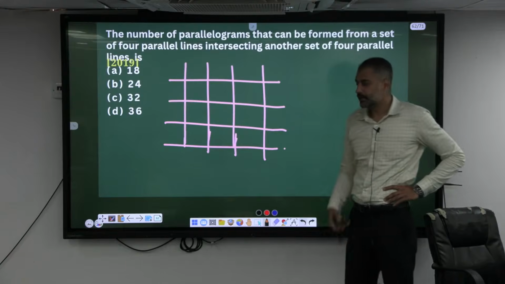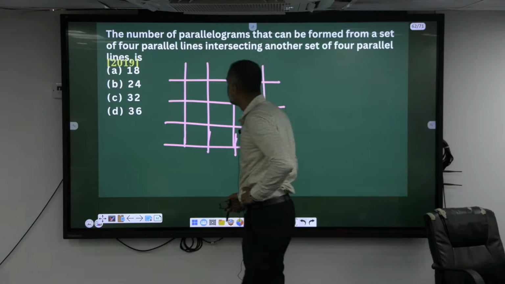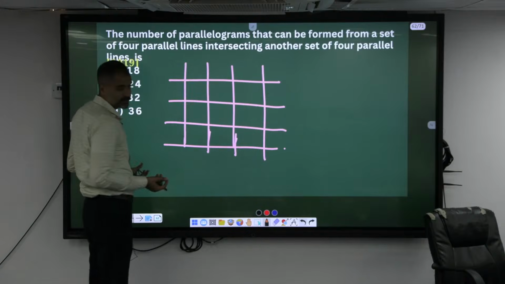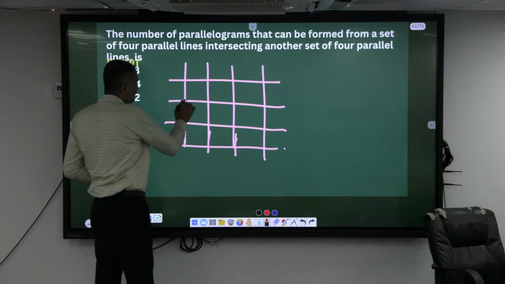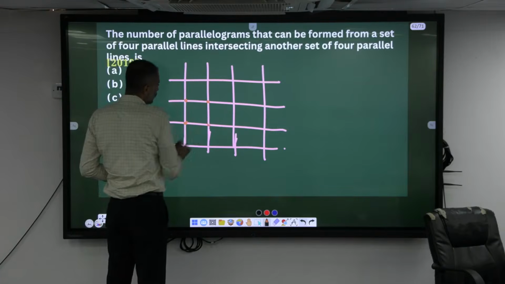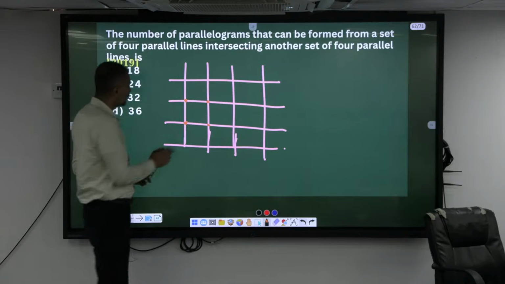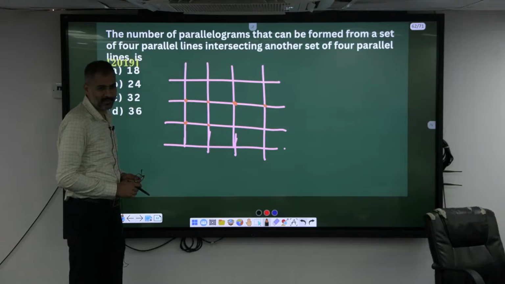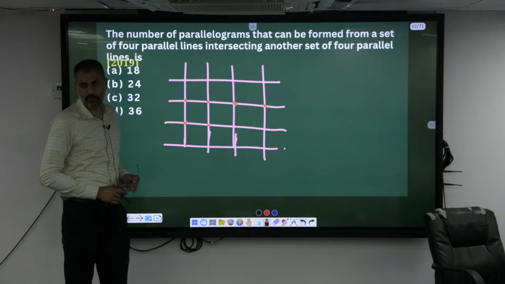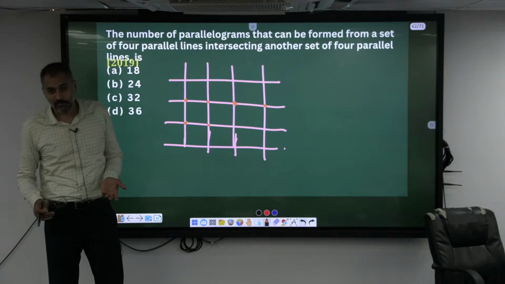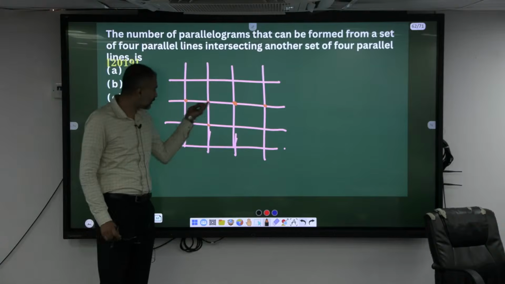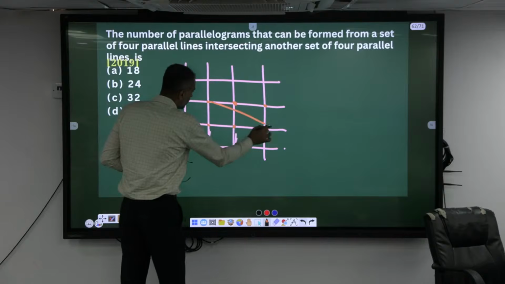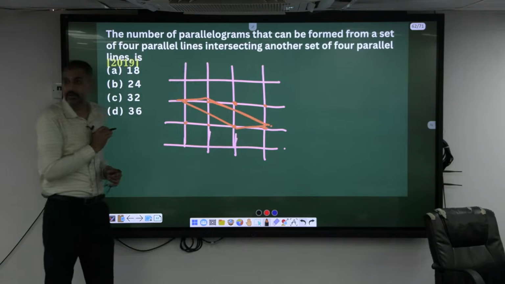Okay. What is he asking for? Parallelograms. Can I pick any 4 points here like this, 1, 2, 3 and 4, or can I pick 1, 2, 3 and 4 like this? Can this form a parallelogram? No. If you are picking 2 from a column, you have to pick 2 from another row; you cannot pick from the same row. You have to change it. You can pick like this, and this forms a parallelogram anywhere.